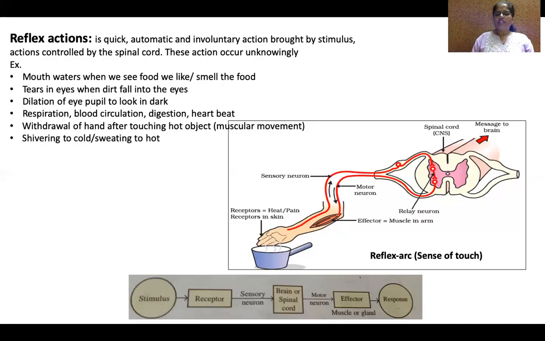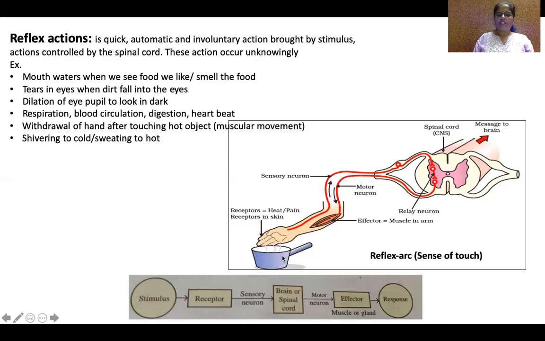Okay, all these functions, passing of the message through the sensory neuron, processing in the spinal cord, and bringing the same message to the muscle, which makes us lift the hand from the object, happen in a fraction of a second. It takes only a fraction of a second to perform the action.